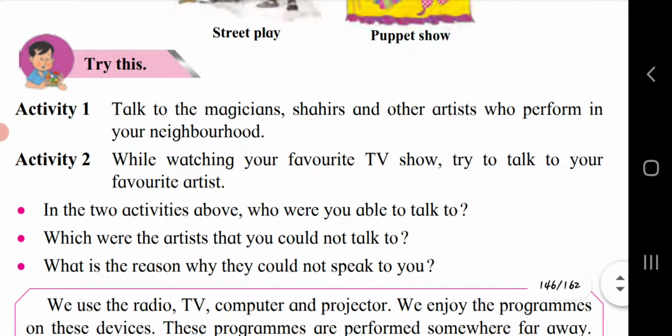Next, try this. Talk to the magician, Shahirs and other artists who perform in your neighborhood. Activity 2. While watching your favorite TV show, try to talk to your favorite artist. In the two activities above, who were you able to talk to? Which were the artists that you could not talk to? And what is the reason why they could not speak to you? So, by doing these two activities, you have to give answers to the following questions.